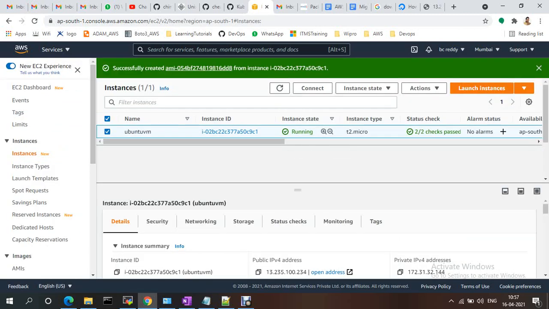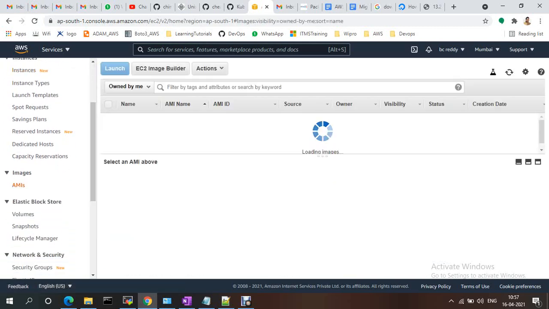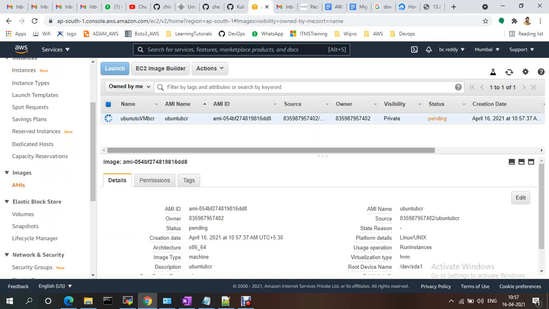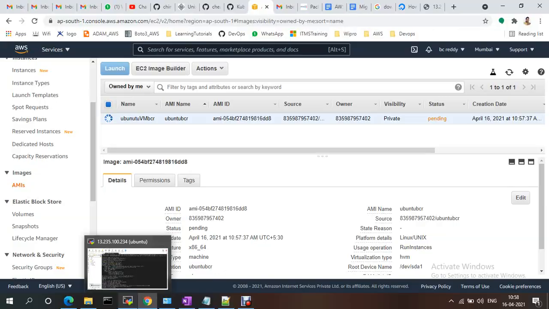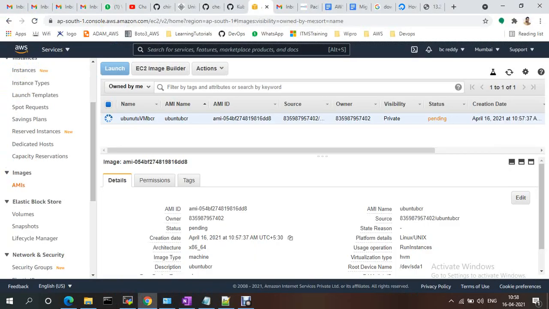Once it is created, if you go here, it should be pending. Once it is active, on top of that you can create your own VM. Whatever data and files, everything should be there under here. Everything will be available, the same machine.